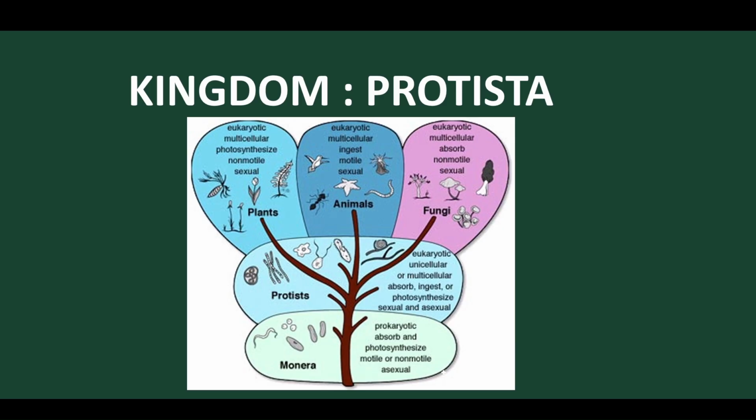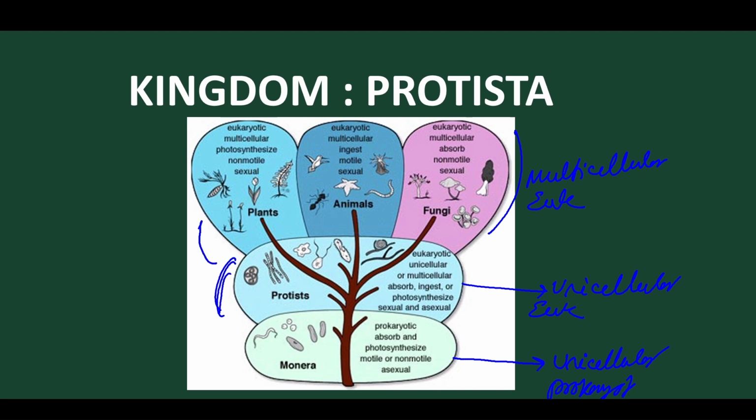In this figure, Monera is present as the unicellular prokaryotes, and these are the unicellular eukaryotes, and these all are the multicellular eukaryotes. Got it? So Protista forms a connecting link between Monera and all this group.